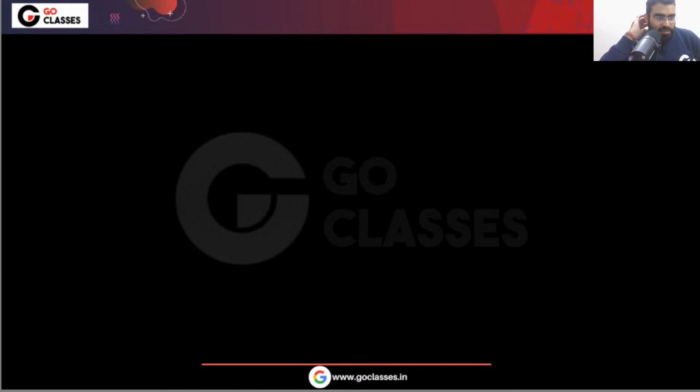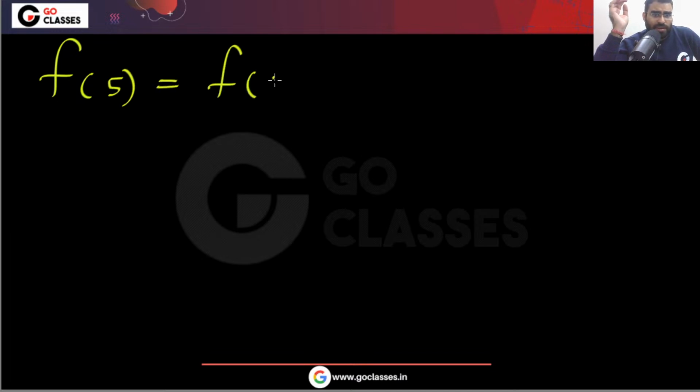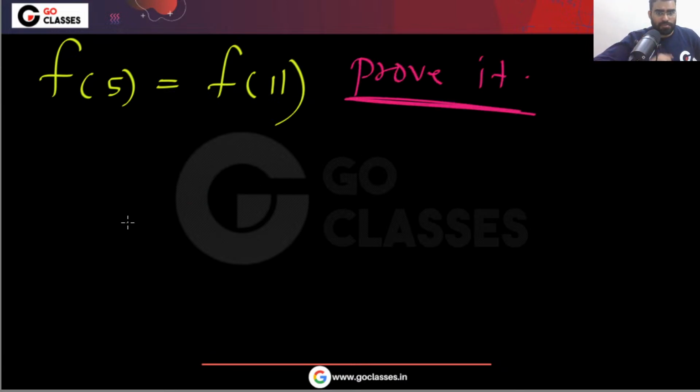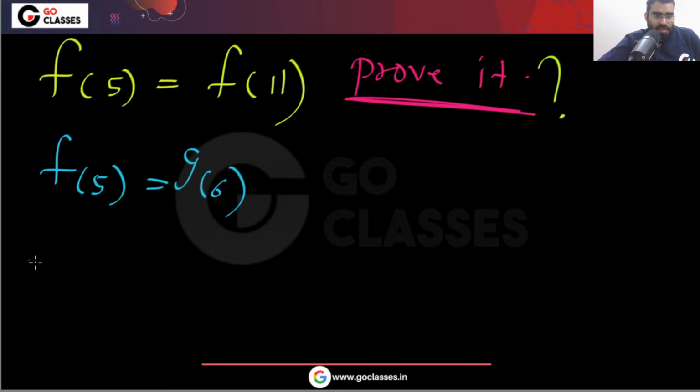Basically, if you notice, I can prove that f(5) will be equal to f(11). How can I prove it? Can you prove it? Yes, I can prove it. See, I know that f(5) is equal to g(6), and I know that g(6) is equal to f(11).